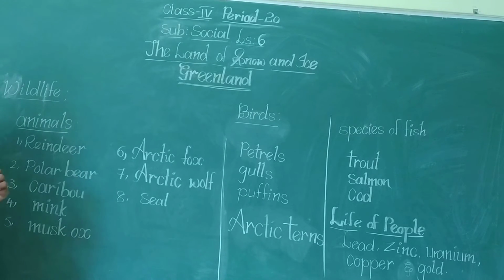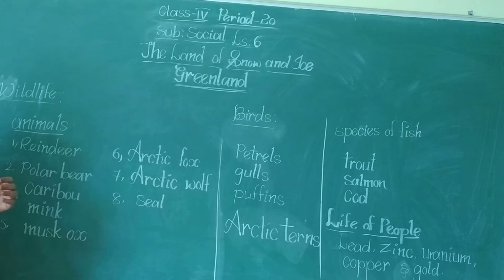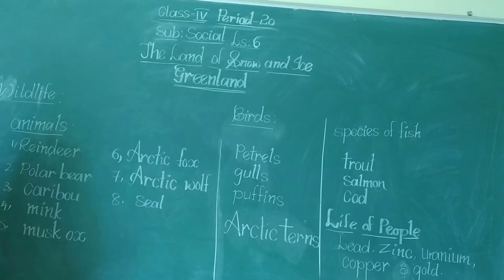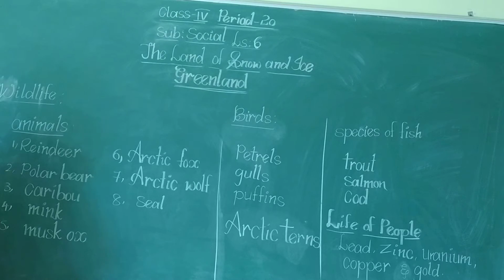So, fur, you will have observed. Some of you are having dogs at your home. Those will also have fur. Here the fur is very thick fur. And teddy bears. Have you observed the teddy bear? It will have thick fur, no? Like that, the animals in Greenland are also having thick fur. Because of that reason only, they are able to sustain that climate. They are able to live in that climate.